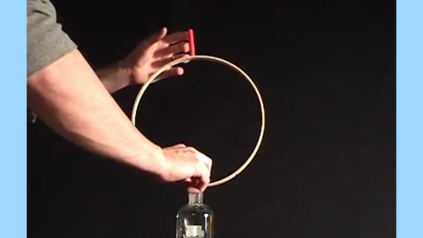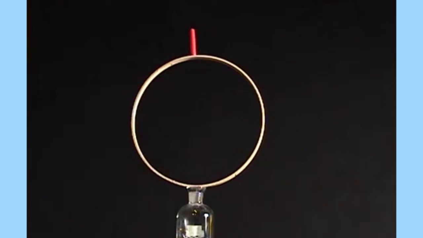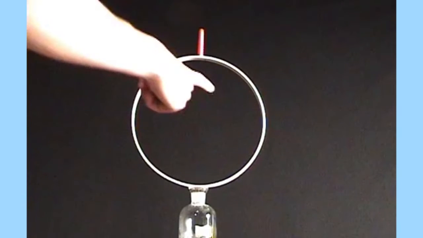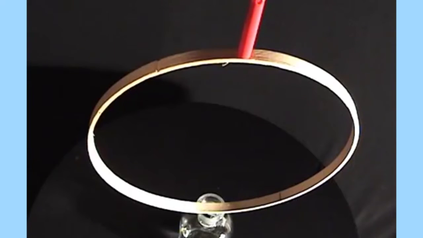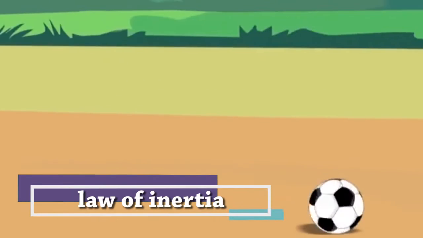Observing the motion of a pen cap kept on a thick paper ring. The cap falls in the bottle because of inertia. Observing the motion of the coins hit by a striker. Inertia means not accepting the change, which means things tend to keep doing what they are already doing. Newton's first law of motion is also known as the law of inertia.